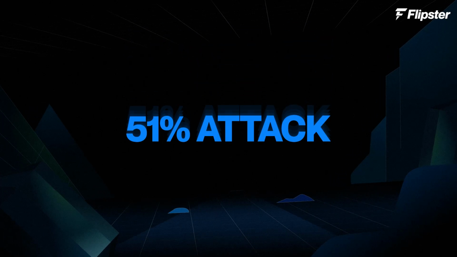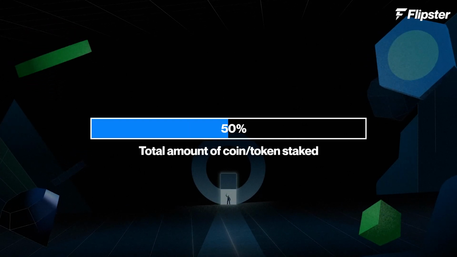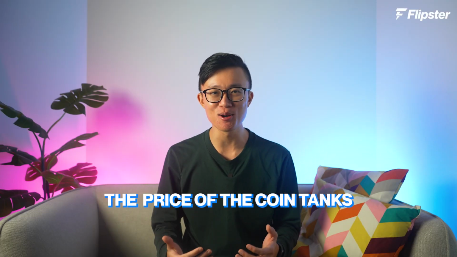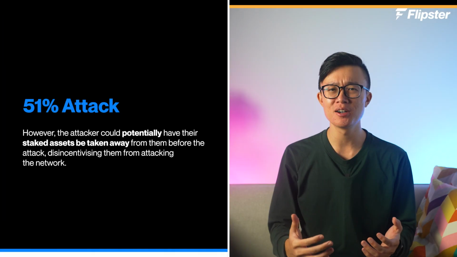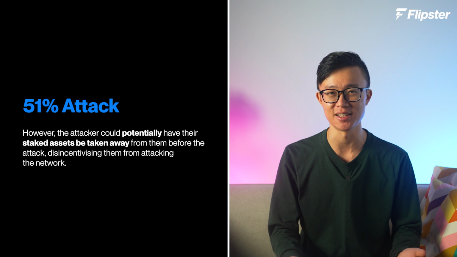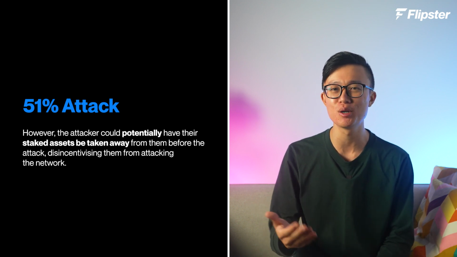One such limitation is the 51% attack. If someone owns 51% of the staked coin, the individual or organization is able to use that majority to alter the blockchain. This is especially so if the price of the coin tanks or if it has a low market capitalization, as it will be theoretically cheaper to purchase a majority of the coin and take control of the entire network. However, proponents of proof of stake argue that the only way such an attack can happen is if the individual or organization owns a majority of the staked assets. But because their own assets are staked in the network and these staked assets could potentially be taken away from them, bad actors are disincentivized from attacking the network.